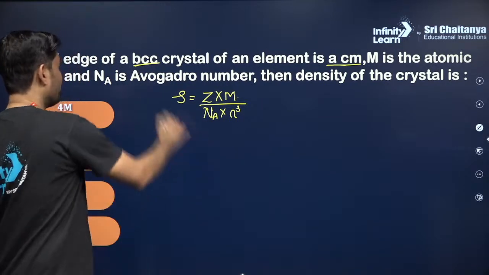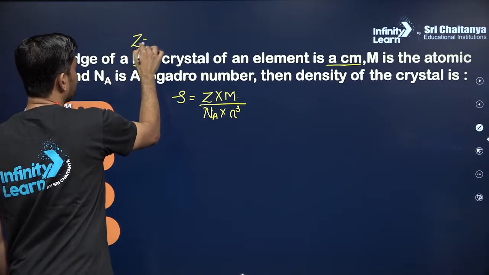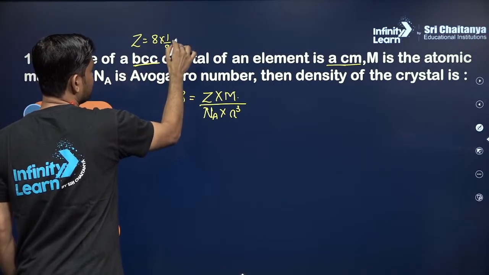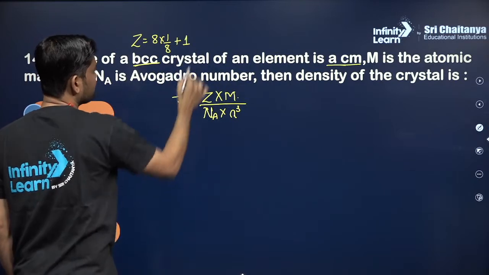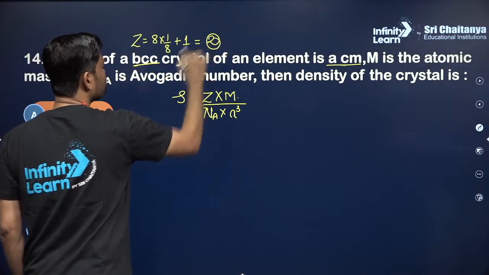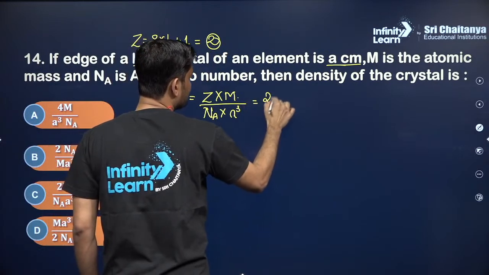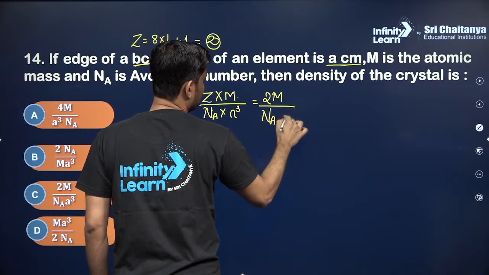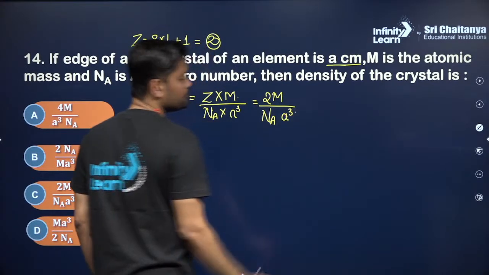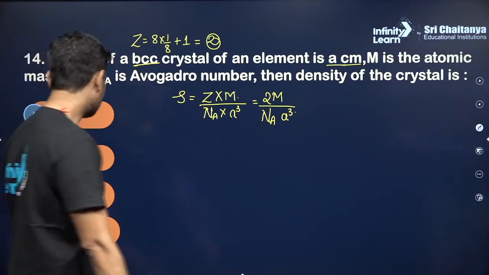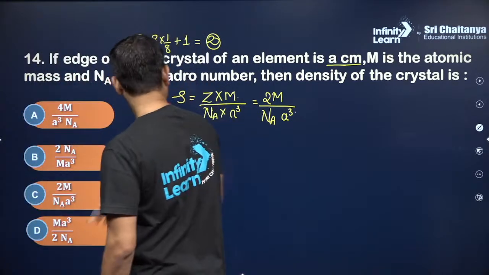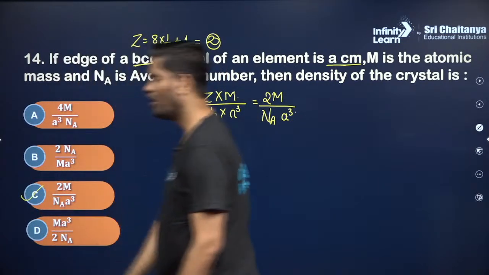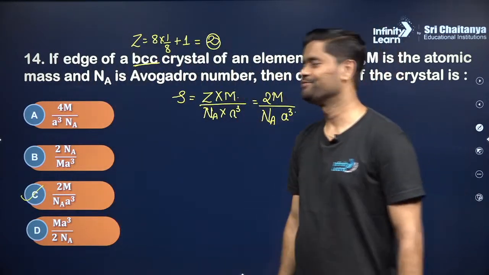Talking about Z, there are 8 corners, each contributing 1 by 8, plus 1 body center. So Z will be equal to 2. So the density is twice of m by Na a cube. Option C is the right answer.